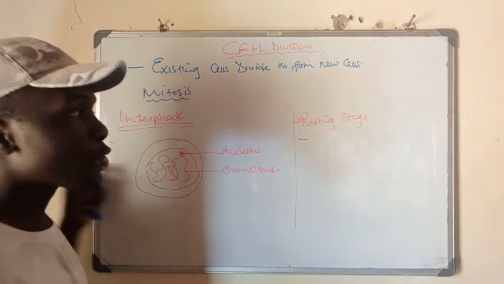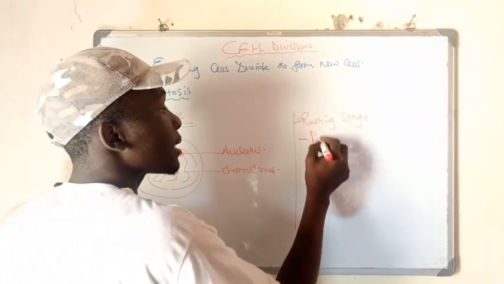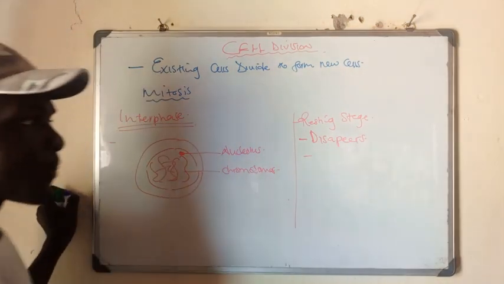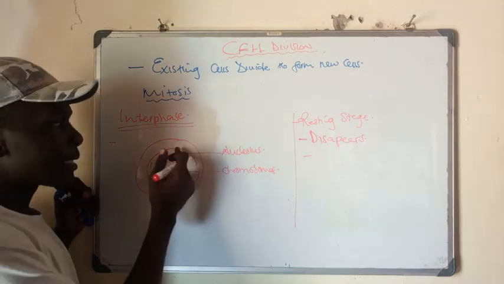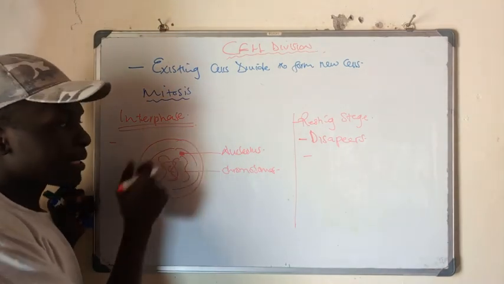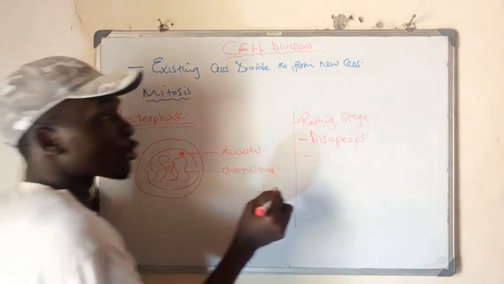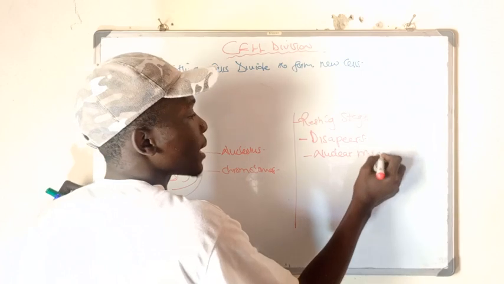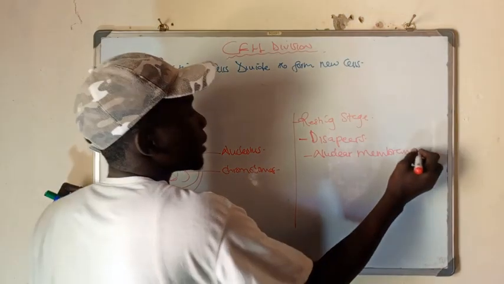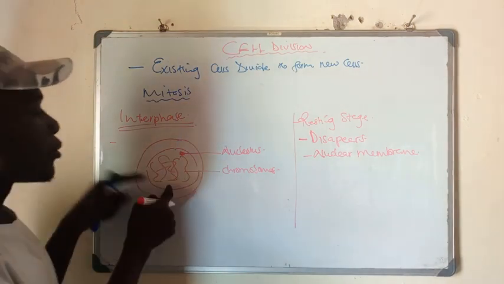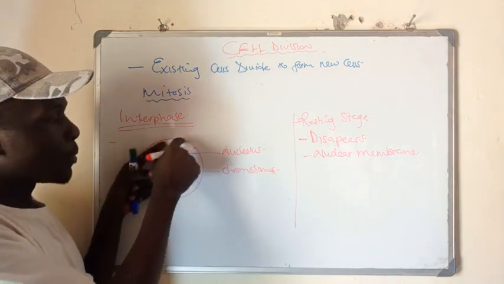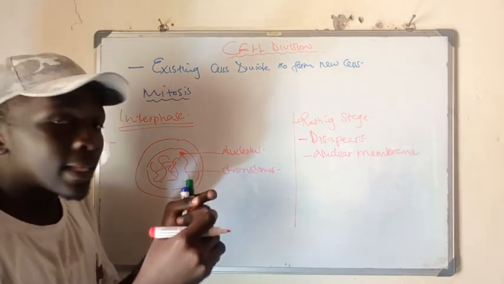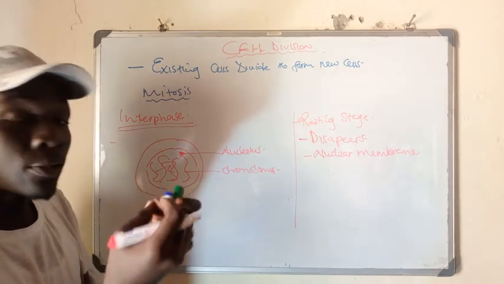Another notable point here is the nucleolus. In this phase, the nucleolus disappears. What else disappears? What else disappears is this membrane that is surrounding this nucleus, which we call the nuclear membrane. Now, why does this nuclear membrane disappear? It must disappear to allow these chromosomes to go into the cytoplasm so that the cell division can now start to take place.